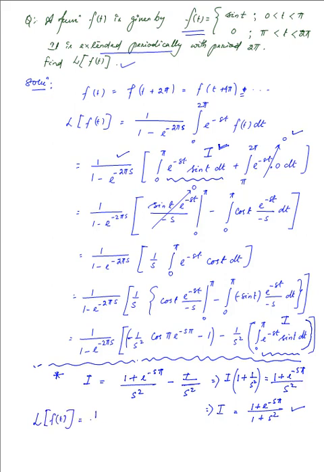equal to 1 over 1 minus e raised to the power minus 2 pi s times 1 plus e raised to the power minus pi s divided by 1 plus s squared. So that's the value of the Laplace transform that we were to determine for the given periodic function by using the concept of the Laplace transform of the periodic function. So after this we proceed to the Laplace transform of the unit step function.